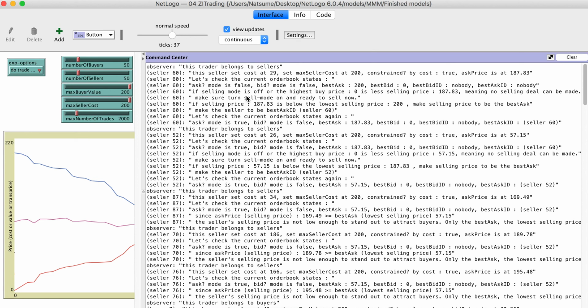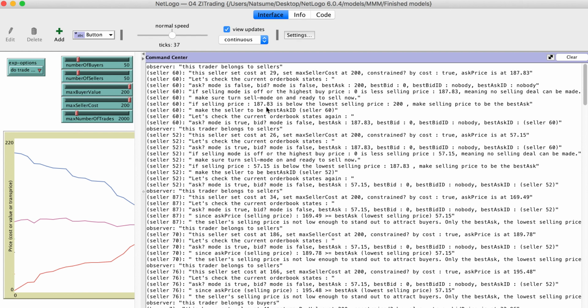But you are a seller, you are willing to sell, so we can now set the selling mode on, so that the market knows somebody's going to sell, and then we will examine the best ask price, the best selling price. The selling price for the buyer will be the lower the better. So far, the seller's price is 187, and the default lowest price is 200.